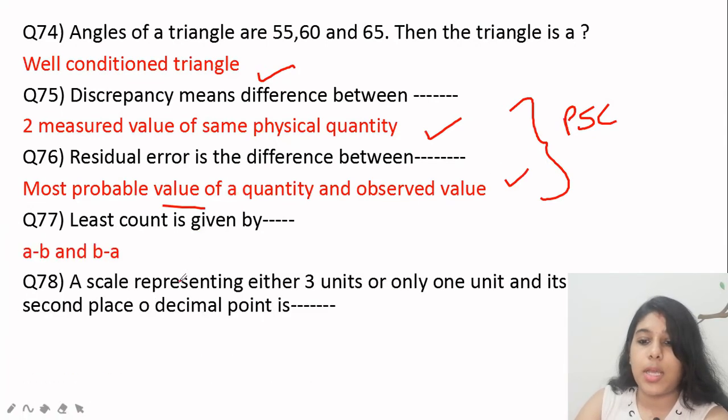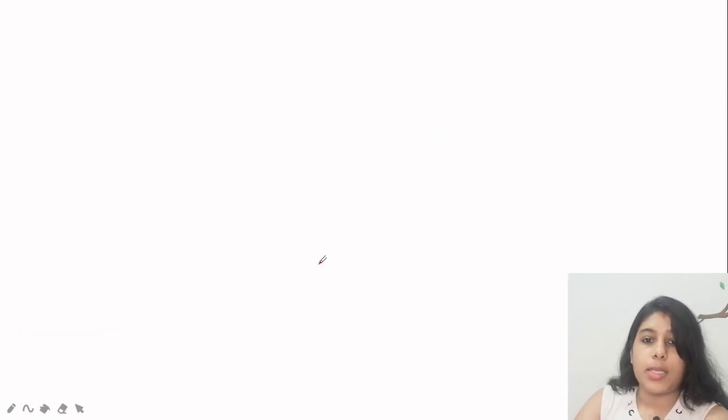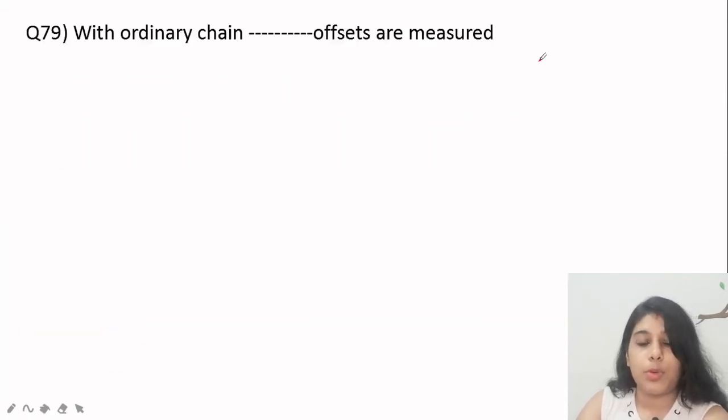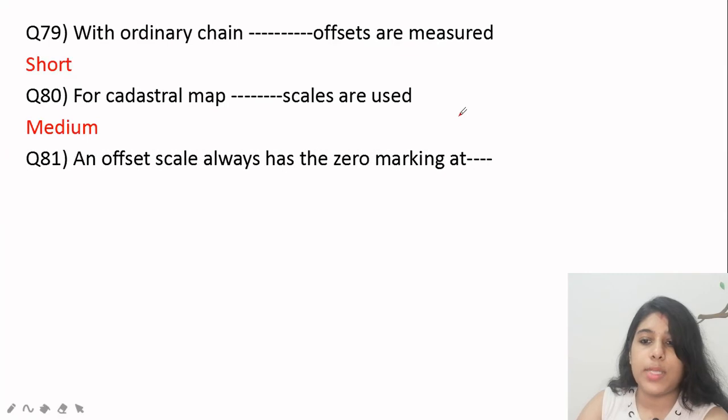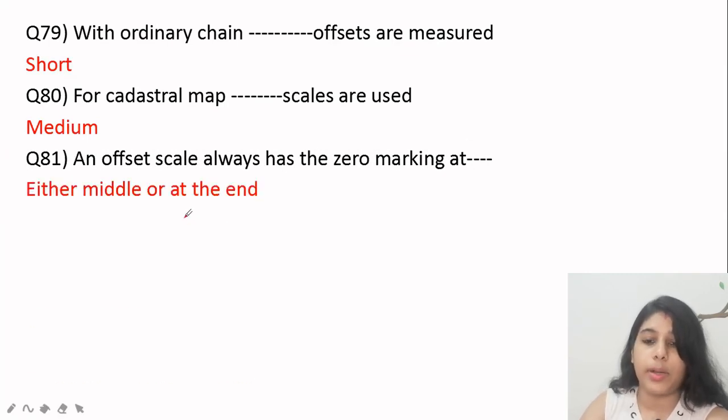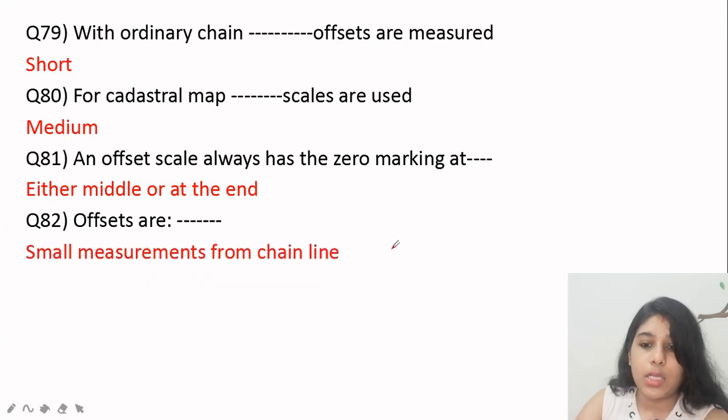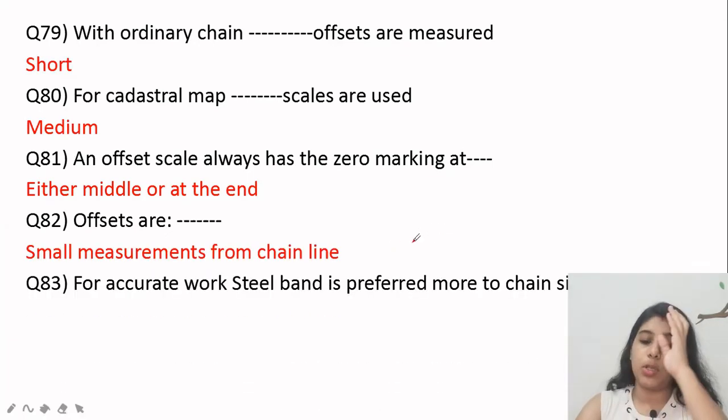Next, a scale representing either 3 units or only 1 unit and its fraction up to the second place of decimal is a diagonal scale. Next, with ordinary chain, which type of offsets can we measure? It is short offset. For a cadastral map, medium scales are used. An offset scale always has a 0 marking either at the middle or at the end. Next, offsets are small measurements from the chain line. That also can be the option.